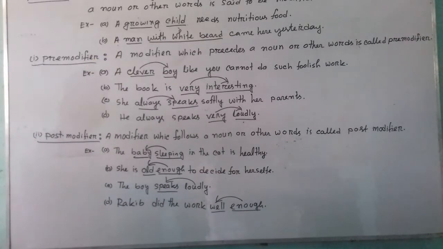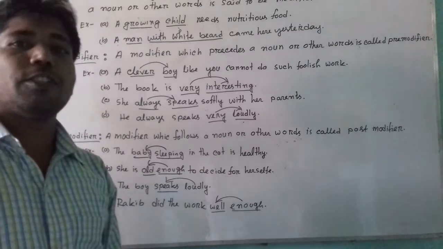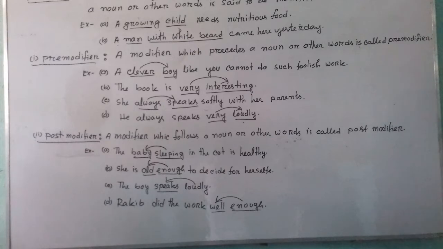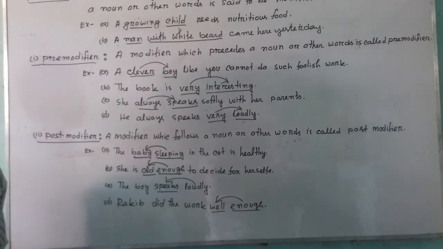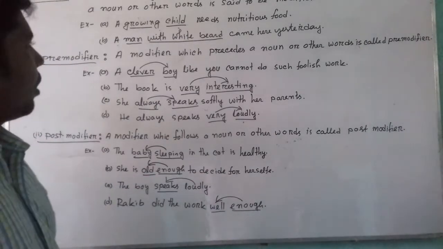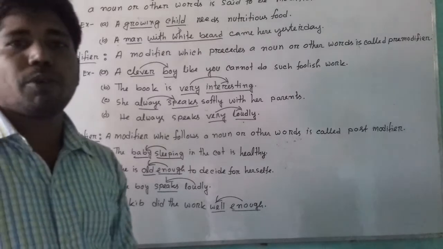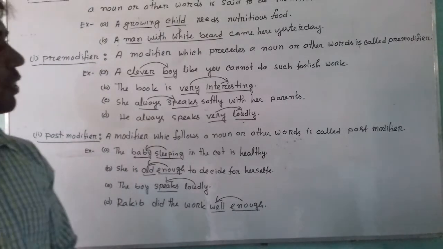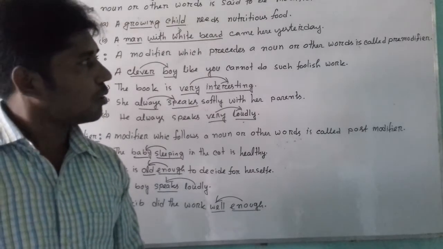According to the examples of modifier, we can say that there are two types of modifier: pre-modifier and post-modifier. Now we have to know what is pre-modifier. A modifier which precedes a noun or other words is called pre-modifier.